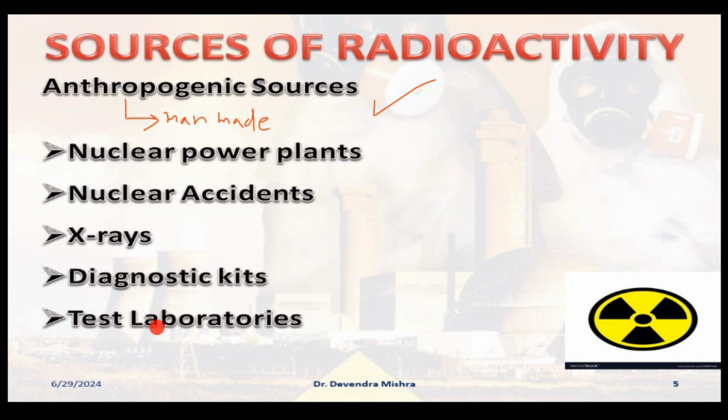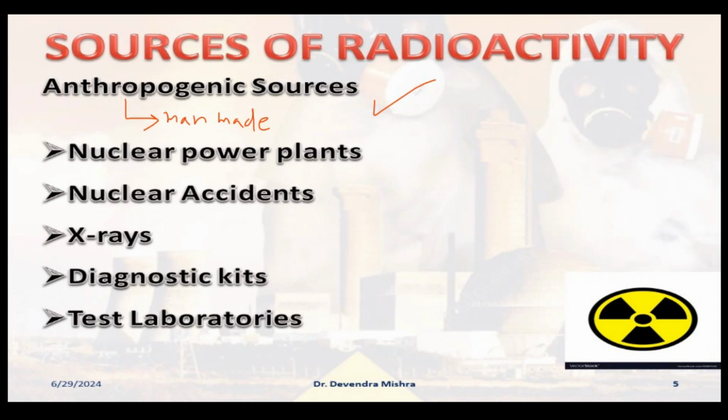scan. CT scan is your computed tomography scan, right? And then MRI, magnetic resonance imaging. Earlier it was known as NMRI, nuclear magnetic resonance imaging. But in European countries and in the USA especially, people are very afraid of the term nuclear. So scientists decided to remove the N from NMRI. Now it is only MRI, magnetic resonance imaging, and your CT scans, your X-rays and various things. And these laboratory tests can also expose a person to very high radiation, right? These are the man-made sources. Please note that.